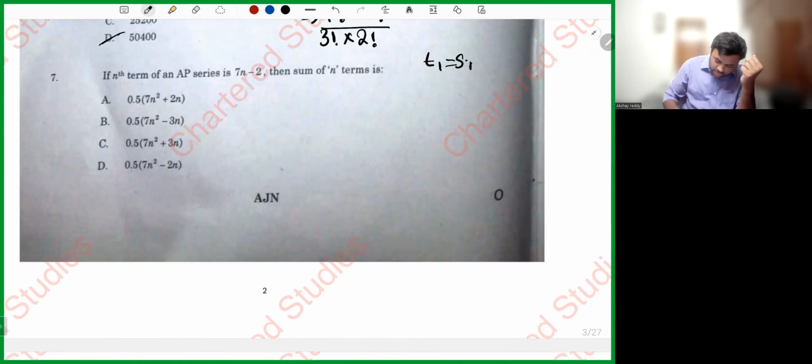Let's check. What is T1? 7 into 1 minus 2, 7 minus 2, which is 5. Now let's check S1.